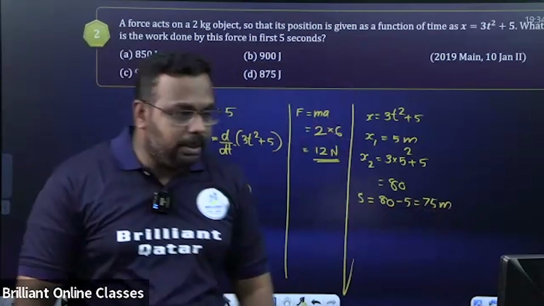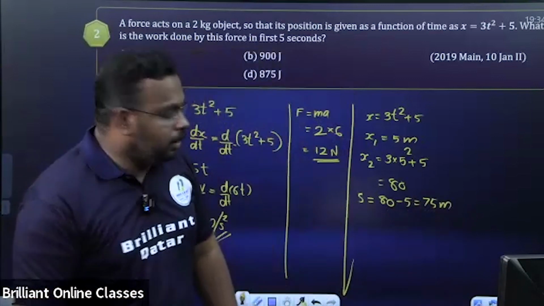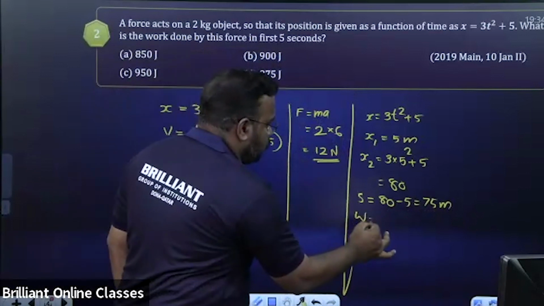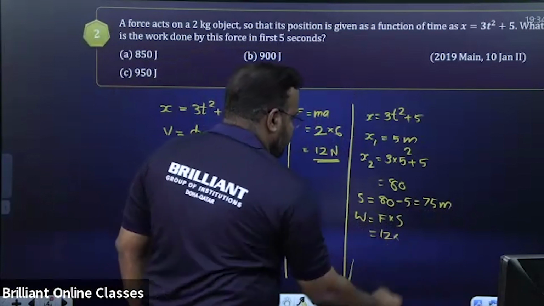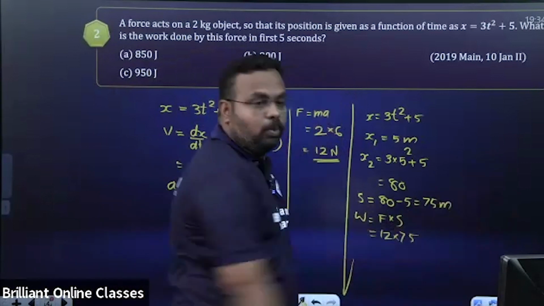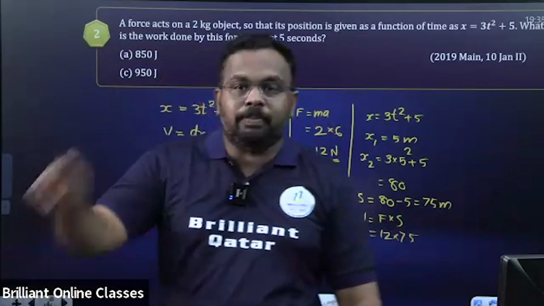Now, can you tell me what is the answer? So work done is force into displacement, F into S. Force is 12, displacement is 75. What is the answer? It is 900, right?